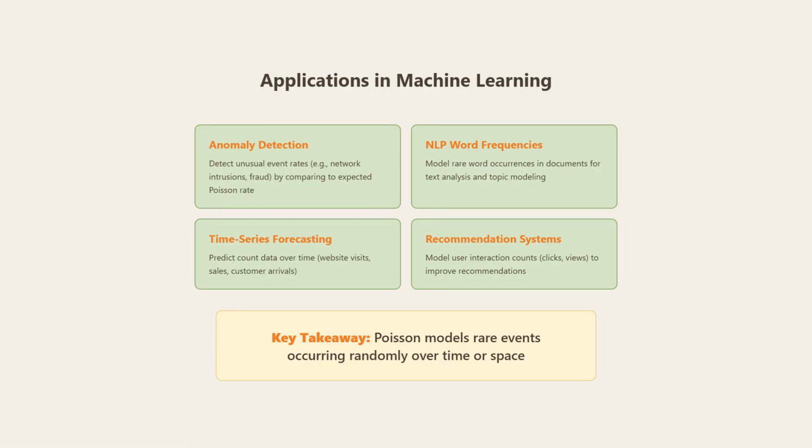Use it for anomaly detection to spot unusual event rates, like network intrusions. In NLP, it models rare word occurrences. Time series forecasting predicts count data, like website visits. Recommendation systems model user interaction counts. The key takeaway: Poisson models rare events occurring randomly over time or space.